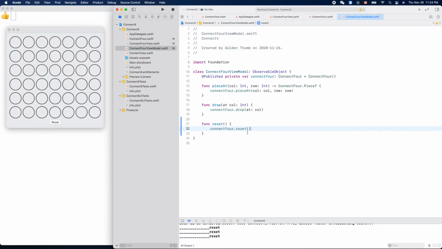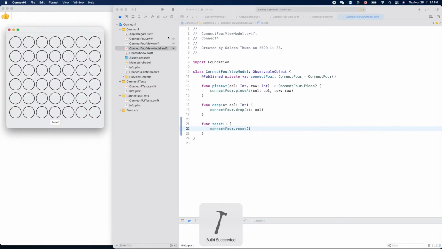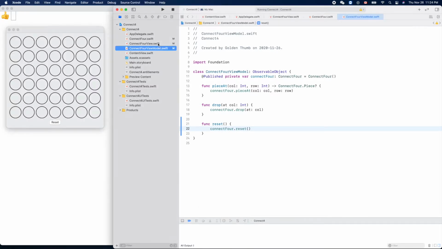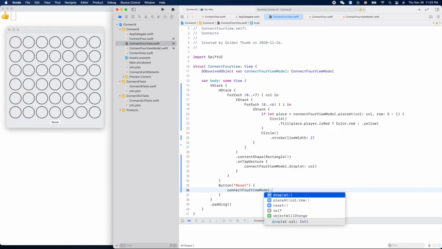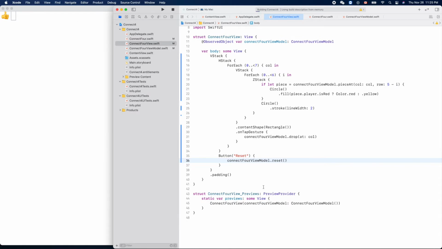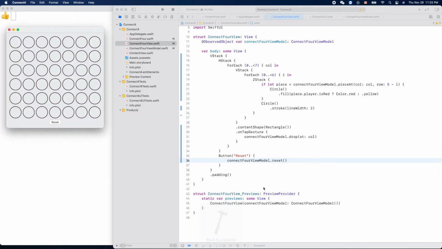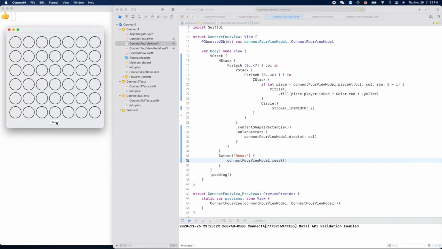Okay, let's give it a try. Run. Oh, we forgot to put it here. So instead of printing, we just call our connect 4 view model dot reset. Yeah. Run it. And let's drop. Okay, reset. And try it again. Yes, nice.